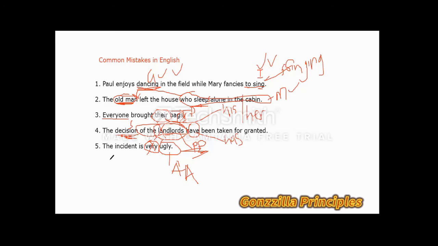And the rule is the modifier must be used directly after the noun it modifies. So clearly the sentence should read, the old man left the house. The old man who sleeps alone in the cabin left the house.